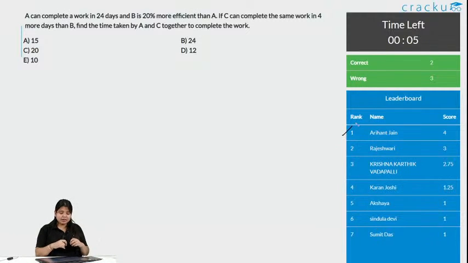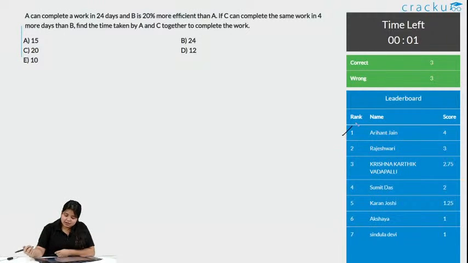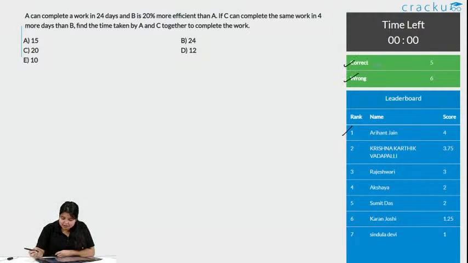This is a simple time and work question, just with a small difference. Okay, the time is up. With this, 5 people got this correct and 6 wrong. So let us see what the solution for this is.